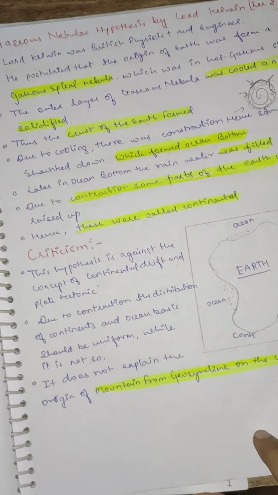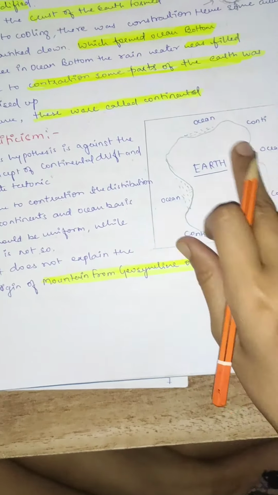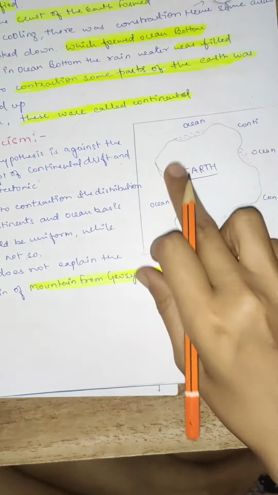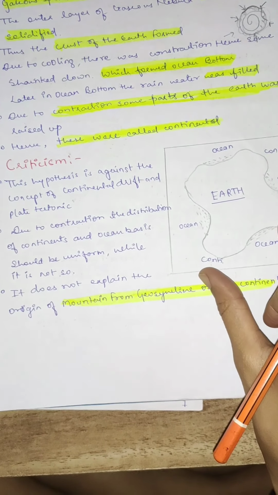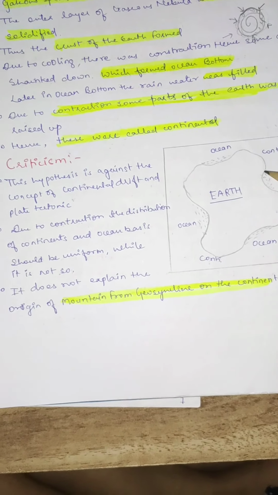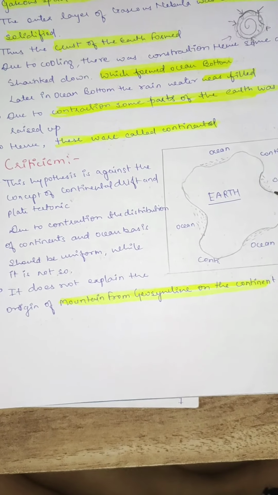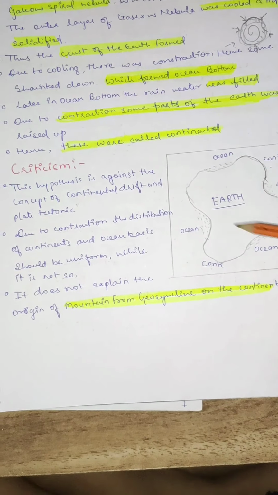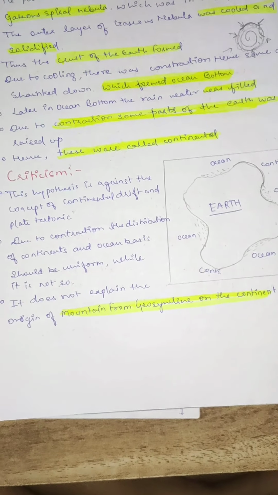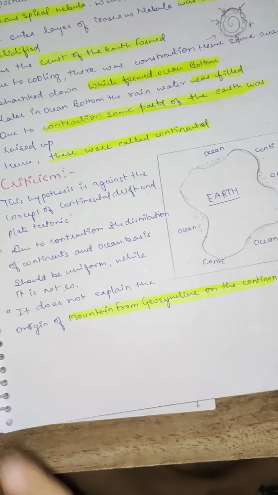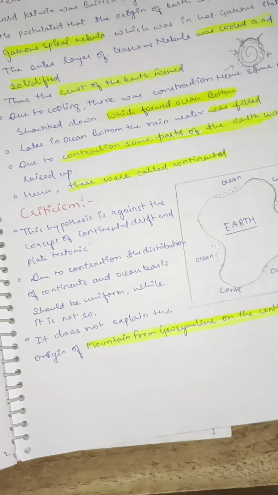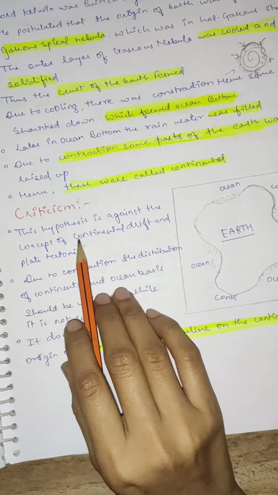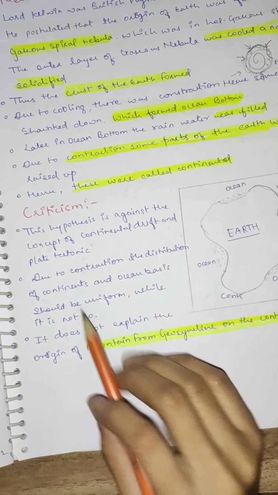This is the picture which shows that contraction happened because of the cooling of the spiral nebula. The area which got deepened has become ocean, and the area which was raised up has become continent. So this is the earth as predicted by Lord Kelvin. And now we see the criticism. What is the criticism? This hypothesis is against the concept of continental drift and plate tectonics.